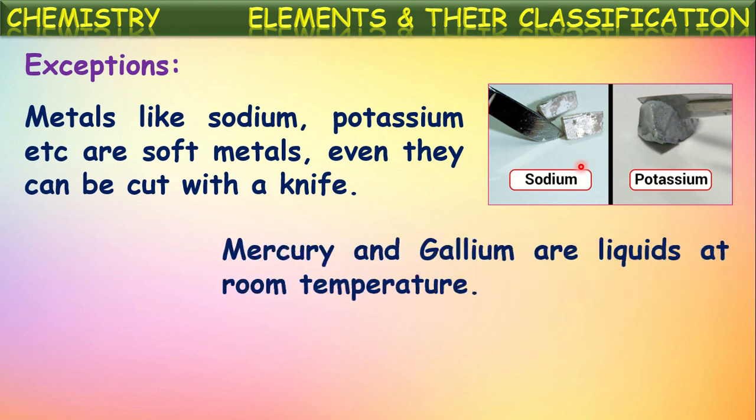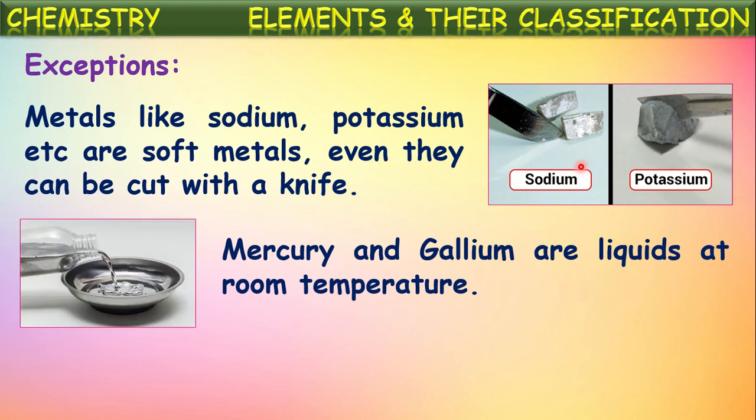And one more exception is the element mercury. Mercury is a liquid metal at room temperature. Just above room temperature, one more metal will come into liquid state, that is gallium. Whereas all the remaining metals are solids at room temperature, only mercury is a liquid metal. But just above 30 degrees Celsius, another element, gallium, also will come into liquid state, as it has a low melting point. Except these two, all the remaining elements have a solid state at room temperature.